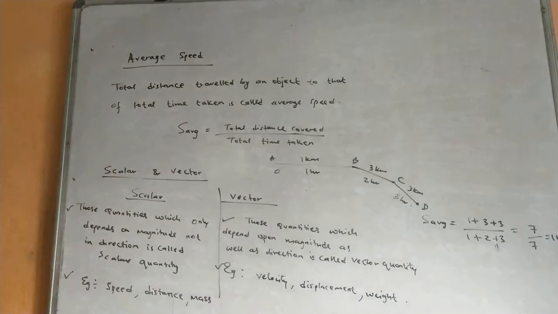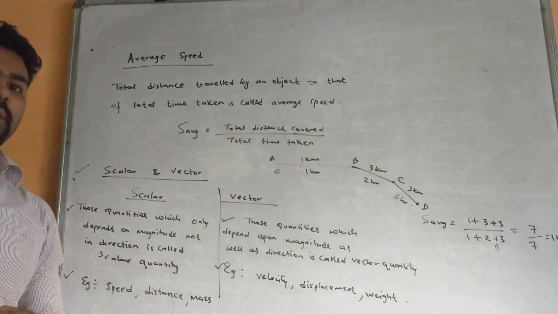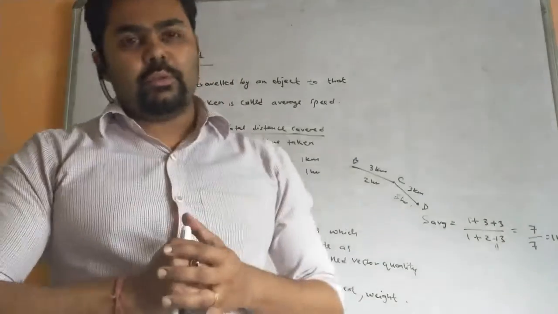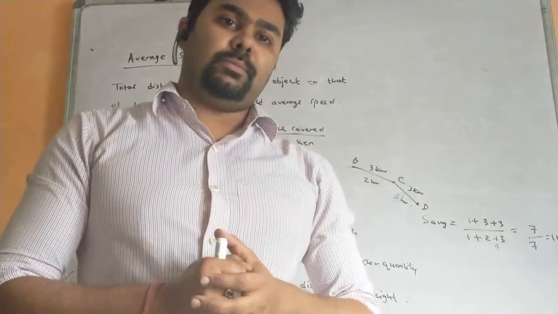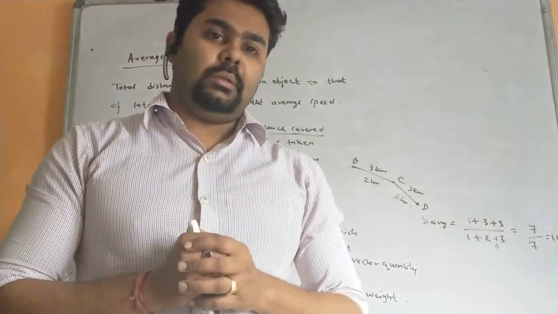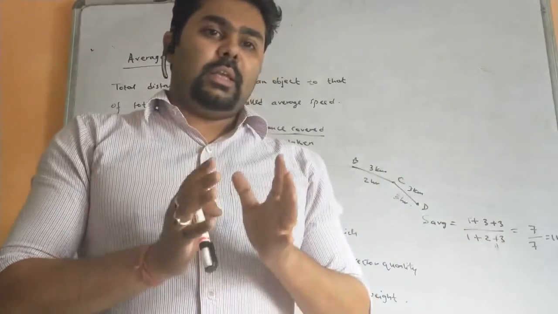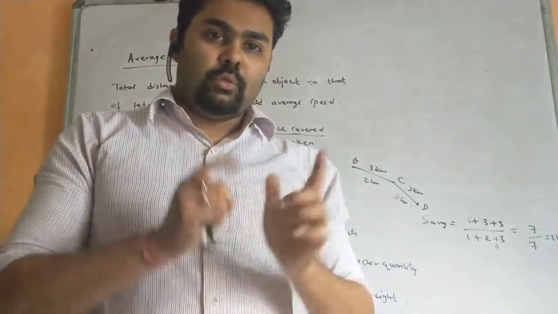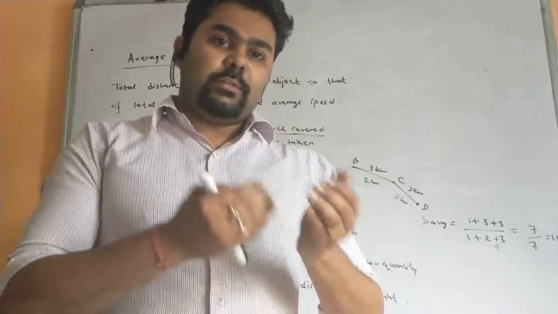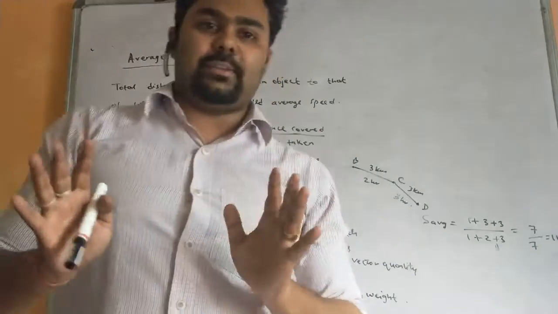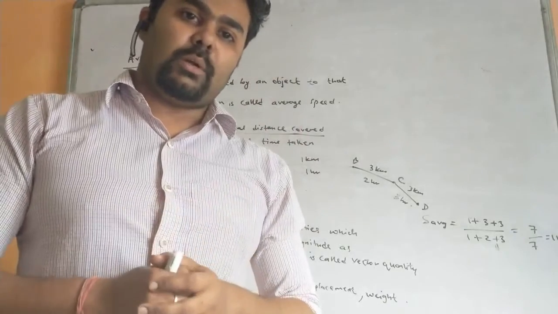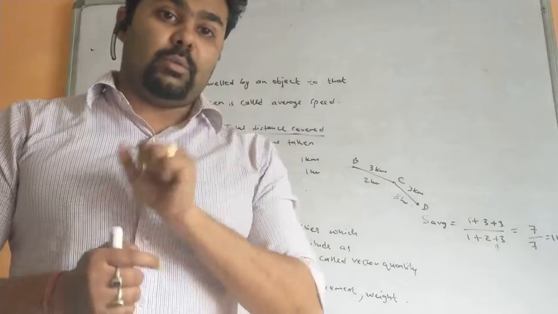Next we will see what is scalar and vector quantity. Scalar quantity and vector quantity. Before going to the topic, let's understand with one example. Suppose a train is moving with 120 km per hour, and in other case we say that a train is moving 120 km per hour towards south. So what is the difference between two sentences? In the first sentence, I did not mention any direction. That means just I said a train is moving with 120 km per hour. So that means I am saying it is a scalar quantity.